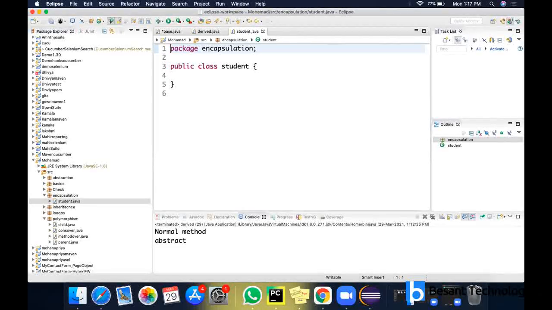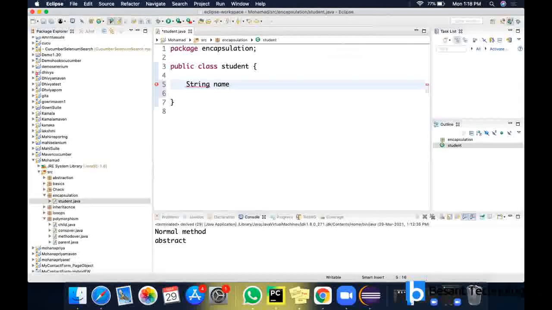So let's see. What is the first step I told you? We have to declare the private variables. I'm going to declare a private variable. If I'm not giving it as a private variable, I'm just going to declare it directly, without the main method. It is a global variable. There is no need for a main method here.